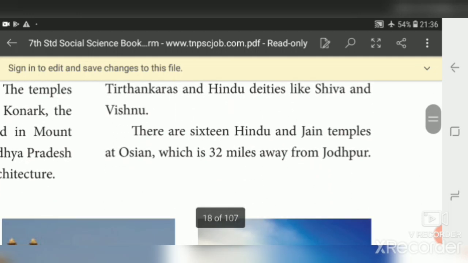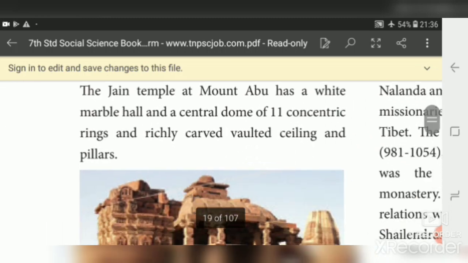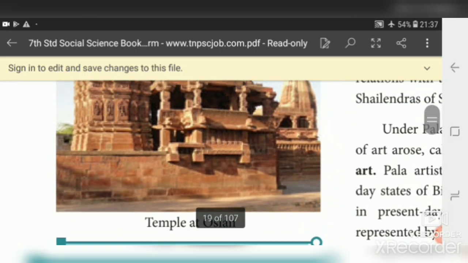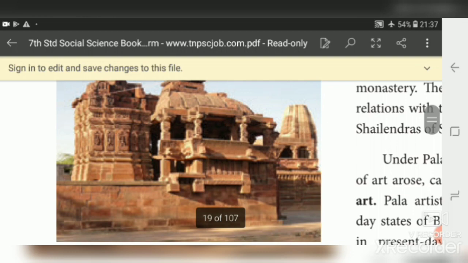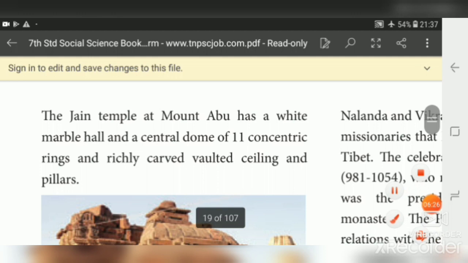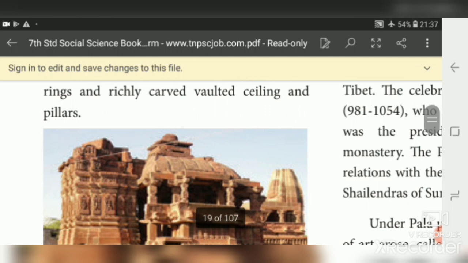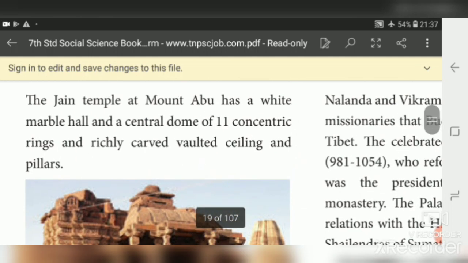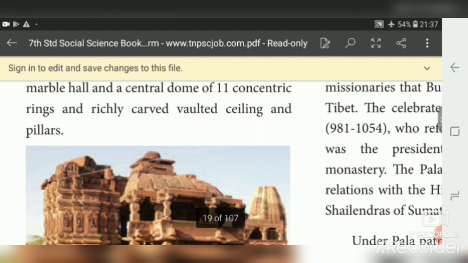There are 16 Hindu and Jain temples at Osian. Osian is a place which is 32 miles away from Jodhpur. This is Osian temple. See here, this is Osian temple. It is 30 miles away from Jodhpur. The Jain temple at Mount Abu, that is in Rajasthan, has a white marble hall and a central dome. You see here, centrally, it consists of a dome of 11 concentric rings and richly carved vaulted ceiling and pillars.